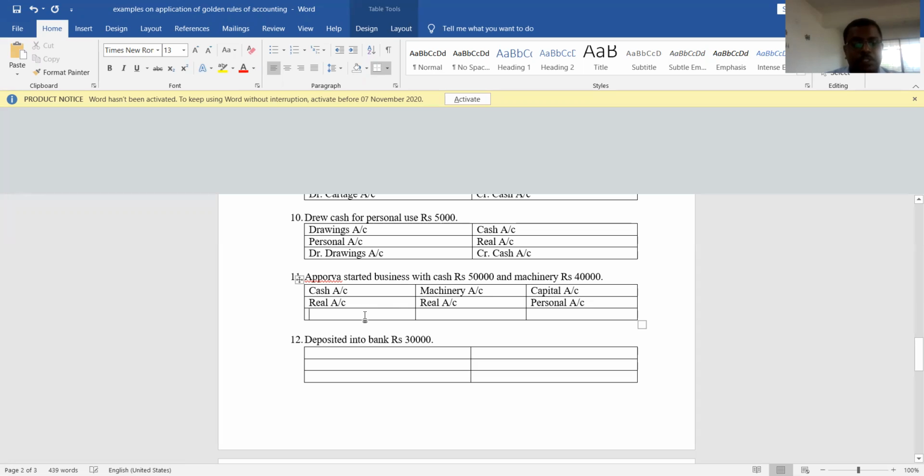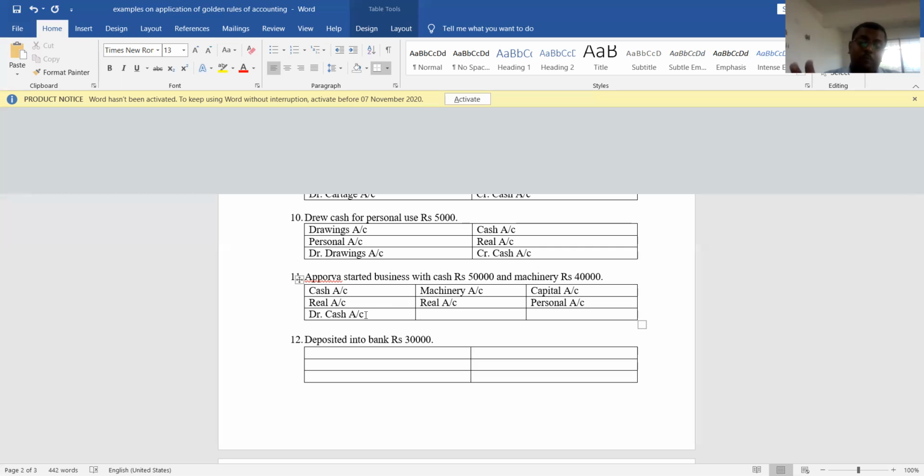Let's see what happens here: cash account, machinery account, and capital account. We know that cash account is a real account. Apurva started business with cash. Is cash coming into the business or going out of the business? It is coming into the business, right? Think from the point of view of the business. The business is receiving that cash. So debit what comes in is the rule of real account. Debit what comes in, so cash account should be debited.